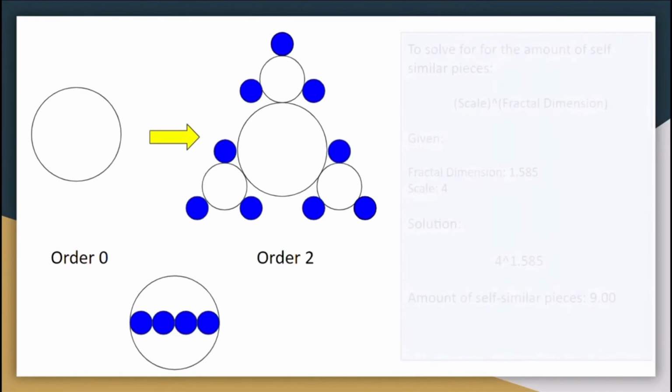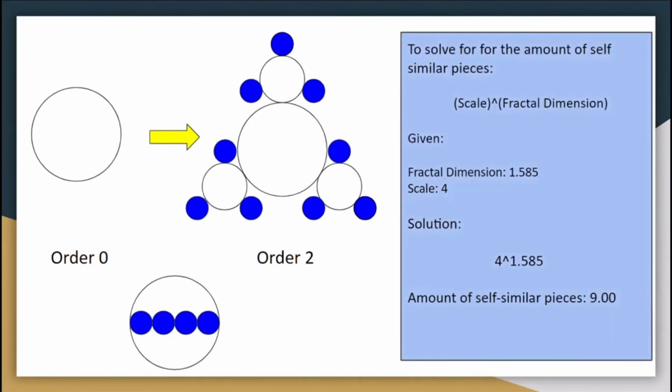So that should be our scale, 4. And now, the fractal dimension still remains the same at 1.585. And so our solution becomes 4 raised to 1.585, and the amount of self-similar pieces we should get is 9. Now let us check. The amount of blue circles we have in the figure is 9. So now we know that we are indeed correct.